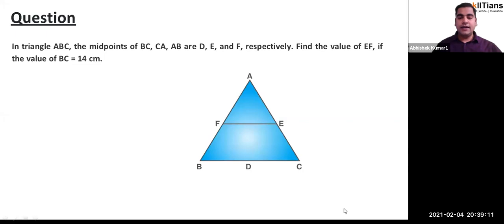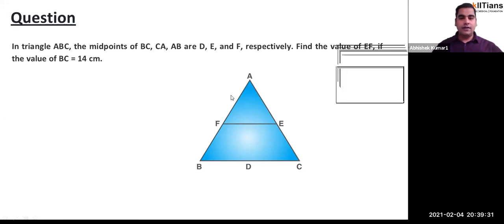Hi guys, so just now we discussed the midpoint theorem and the converse of midpoint theorem. So now we are going to learn the application of these theorems, like how you can use these theorems to solve the problems or to get the answer to the different problems. Okay, so let's take one problem here.